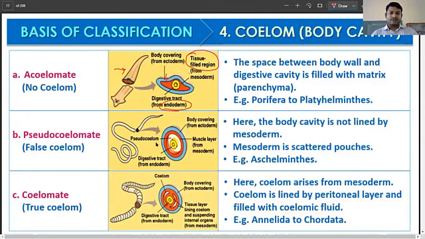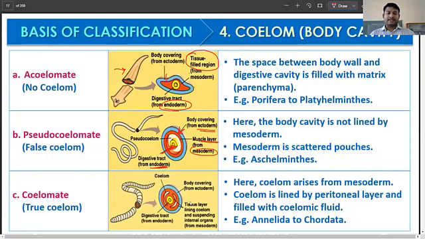In case of pseudocoelom, you're going to have the body covering from the ectoderm. You can see this particular blue layer, right? And you're going to have the digestive tract from the innermost layer, the endoderm, and you are seeing a muscle layer from the mesoderm.